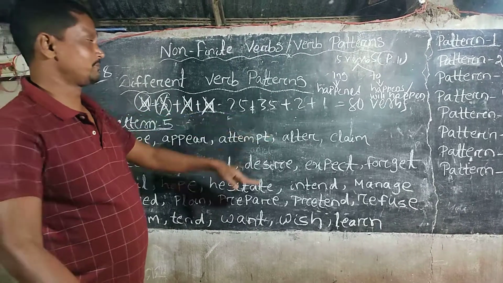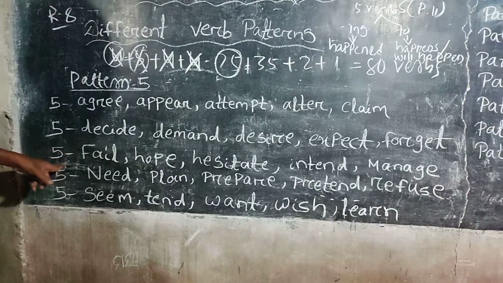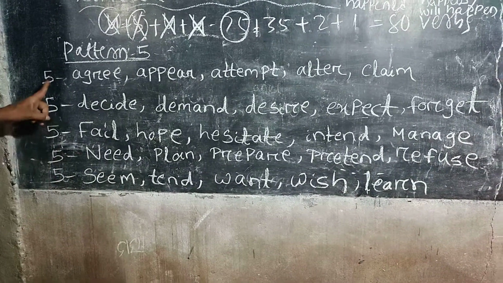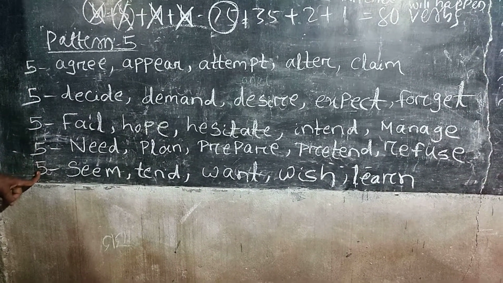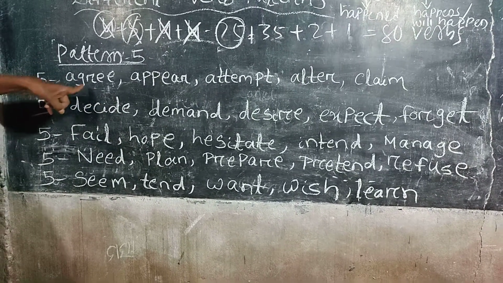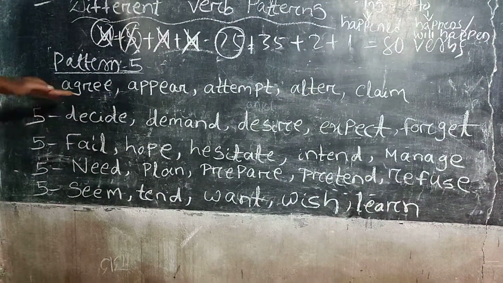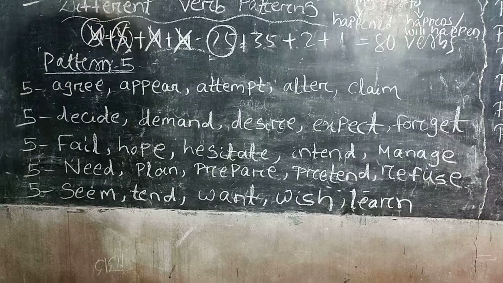In pattern number 5, 25 verbs are here. As there are 25 verbs, I have made 5 rows, 5 verbs each. In row number 1: agree, appear, attempt, alter, claim.